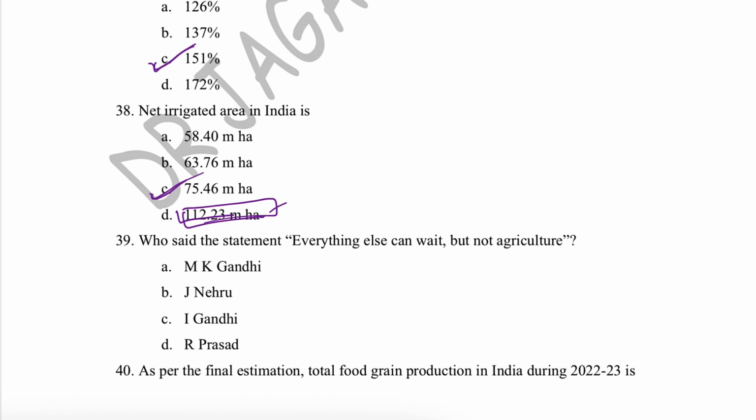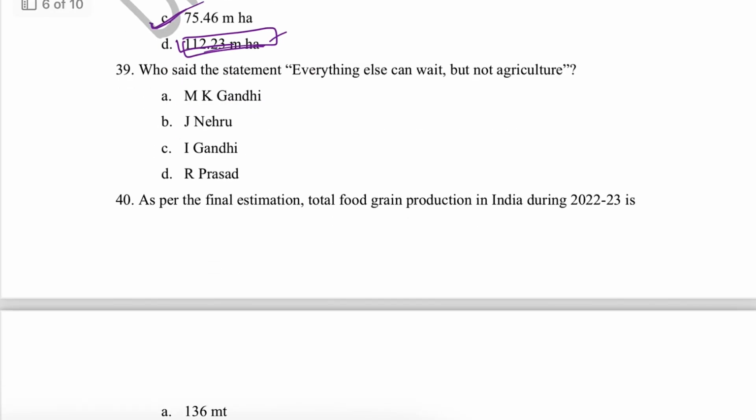Who said the statement? And this is a very important statement, because in agriculture you cannot neglect the crop production. If you are neglecting any practice, then the crop productivity is reducing heavily. So that statement was provided by Jawaharlal Nehru.